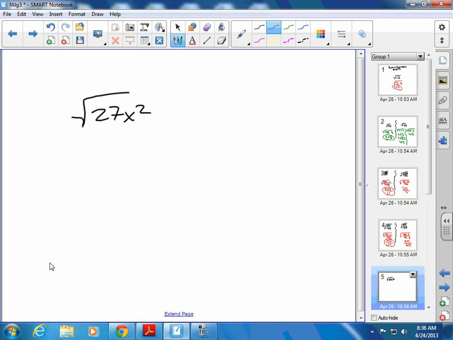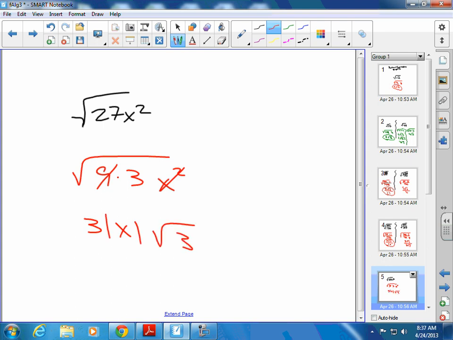X to the 3rd. So essentially, what are you doing to the exponent when you take a square root? You're dividing by 2. So keep that in mind. Okay, so breaking this up now, 9 times 3, and keep the x squared as x squared because it's going to come out evenly. Okay, break everything up, then bring out your even squares. 9 is going to come out as 3, 3 is going to stay, x squared is going to come out as x. They will put the absolute value around that, radical 3.